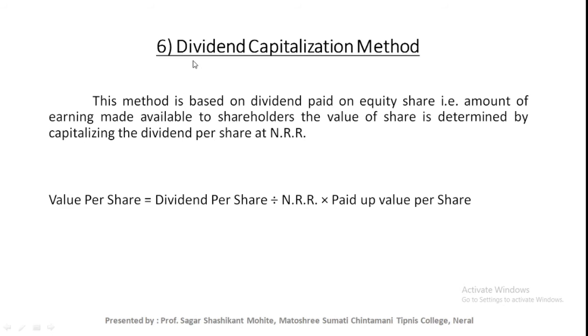Now the next method is the dividend capitalization method. Okay, this is the method based on the dividend paid on equity shares, that is, the amount of earnings made available to equity shareholders. The value of a share is determined by capitalizing the dividend per share at the NRR, normal rate of return. For the calculation of value per share, you need to use this formula: dividend per share divided by NRR, into paid up value per share. Okay, as per our syllabus, this is the last method for valuation of equity shares.